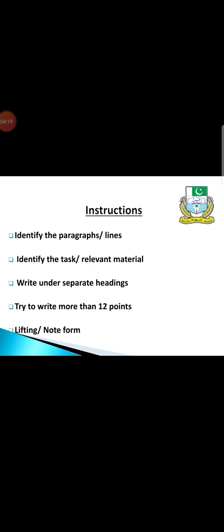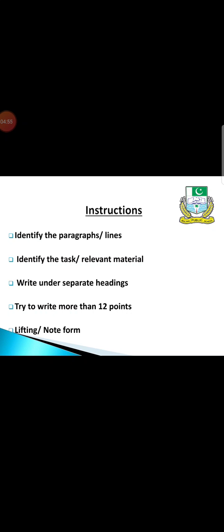In the next slides, passage A has been given to you, and then the summary question has been given to you. We will discuss that inshallah. So first you have to identify the paragraphs or lines, or whether you have to choose your content points from the whole passage or from certain lines.